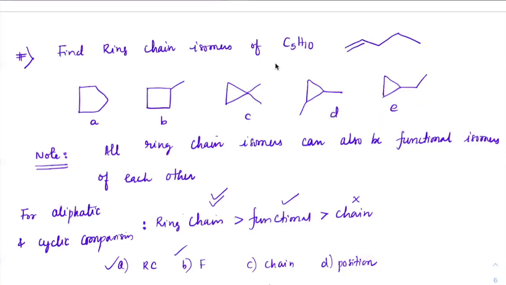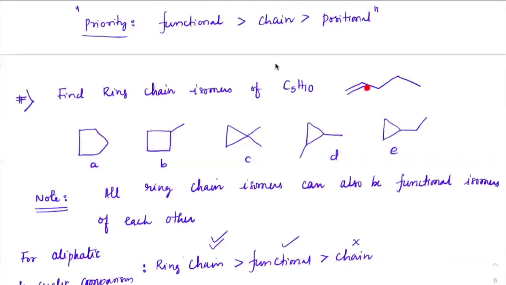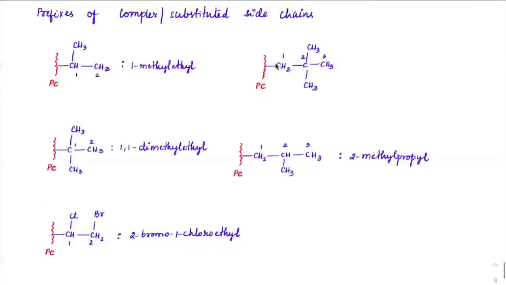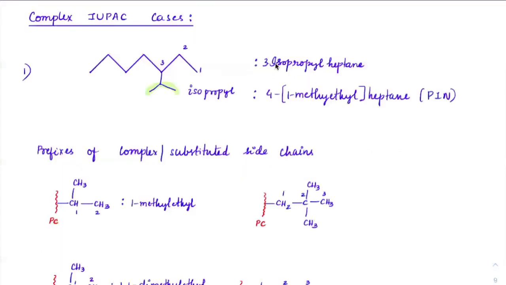We'll do more examples. I think that will give you a lot of clarity. But as of now, the main difference which you need to understand is ring chain isomer. So I put some prefixes here. Everybody see that, so that this case shouldn't go wrong again and again. These type of questions we should be very clear. In complex naming, I'll just take 5 minutes and then we'll go ahead.